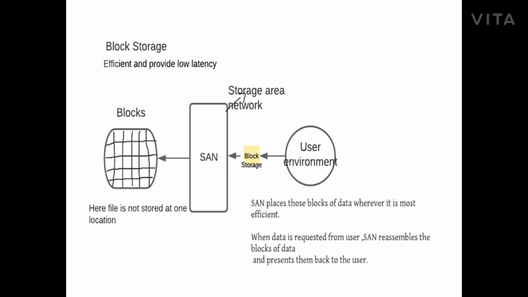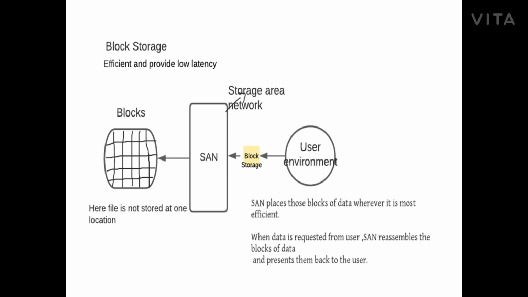And when a user requests data, the SAN reassembles these blocks of data and presents them back to the user. Here the file is not stored at one location, so it doesn't rely on a single path and data can be retrieved quickly. Block storage is efficient for databases, enterprise software or file systems.